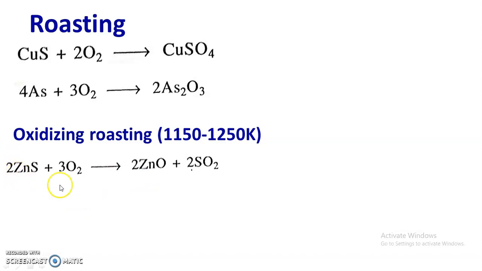For example, when there is a zinc sulfide ore and it is roasted in presence of oxygen, heated below its melting point, then it is converted into zinc oxide, and the sulfur is removed in the form of sulfur dioxide. When copper sulfide, that is cuprous sulfide, is heated below its melting point in presence of air, then it is converted into cuprous oxide. At the same time, the sulfur is removed in the form of sulfur dioxide.